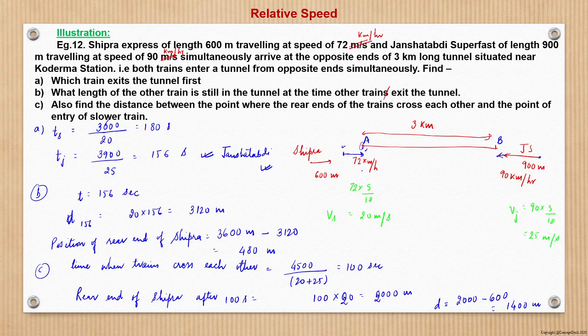So this was the problem. Concept was there, and this was a problem of good difficulty level. We only need to understand the difference between the meeting of trains and the crossing of trains. Crossing happens when both the rear ends of the trains cross each other, and meeting happens when both the trains meet each other in the opposite direction, right? That is the distinction we need to be careful about. Otherwise, we just need to be careful about the position of the trains at different time stamps, and then from there we can get the answer.